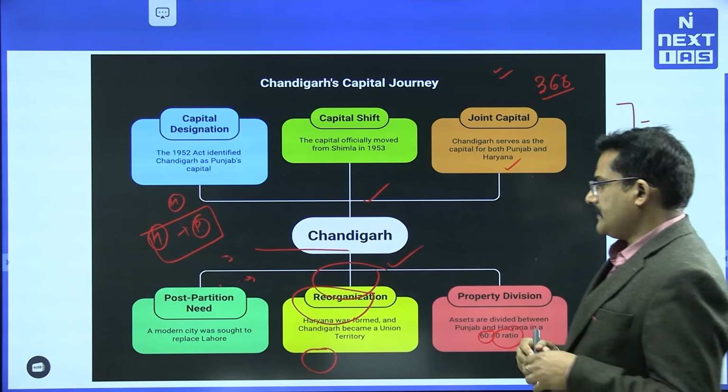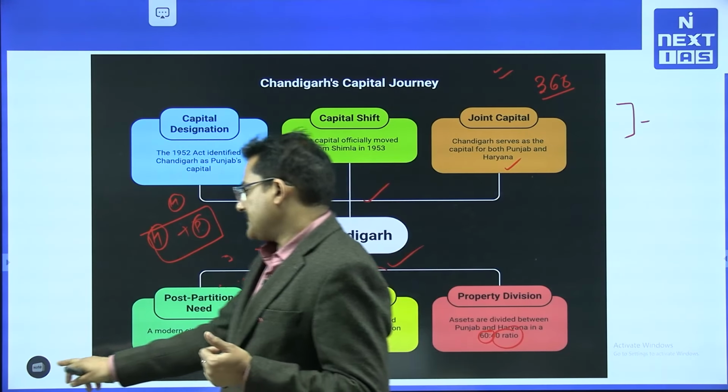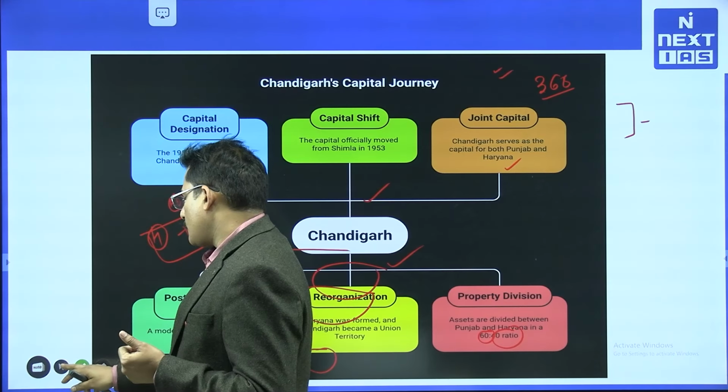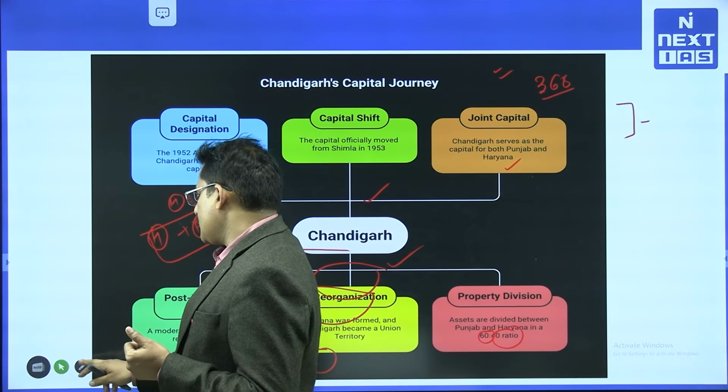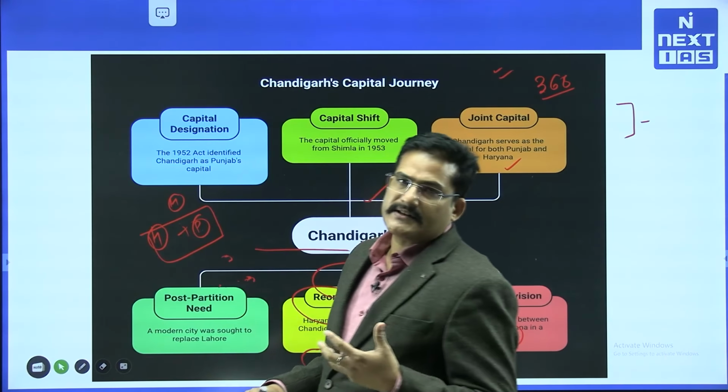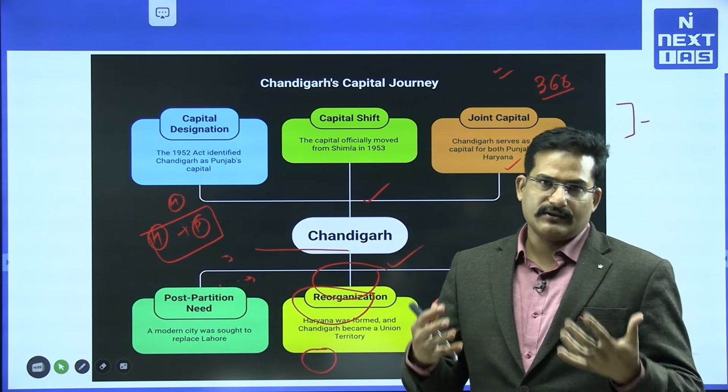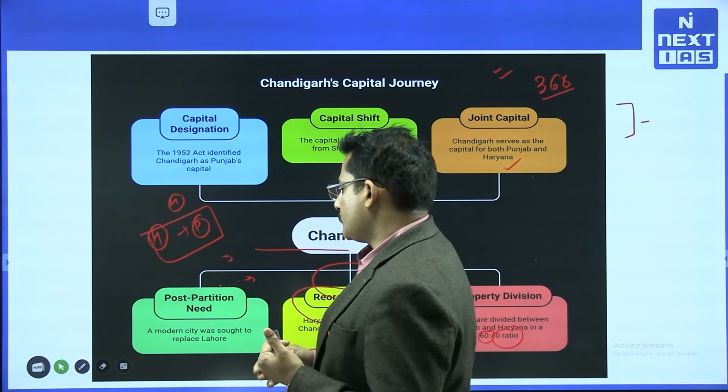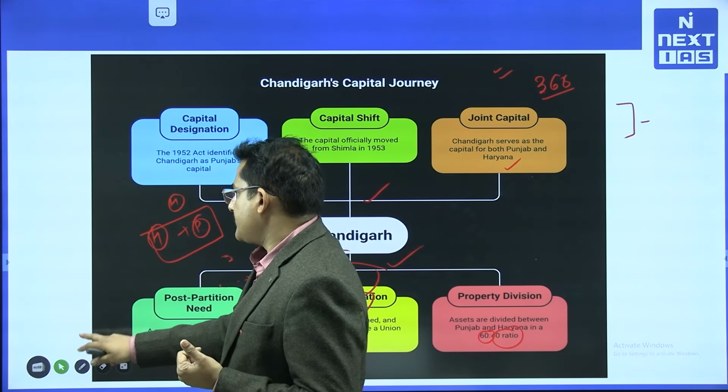Accordingly, this joint capital has been formed, and interestingly, the High Court of Punjab and Haryana also lies in Chandigarh only. It is one of the facts that I would like to add.